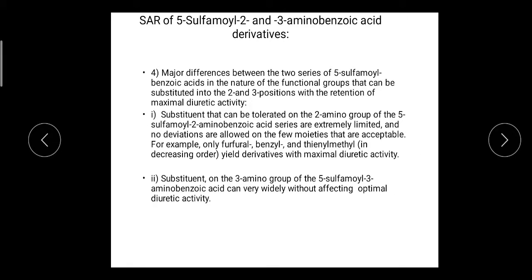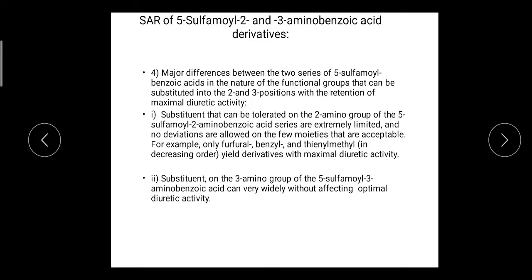The difference between the two classes, 5-sulfoamyl 2 aminobenzoic acid and 3 aminobenzoic acid, is the functional group present at the amine group. In the 2 aminobenzoic acid, only a few moieties are acceptable: furfuryl, benzyl, and thionyl methyl. Only these are allowed at the amine group.